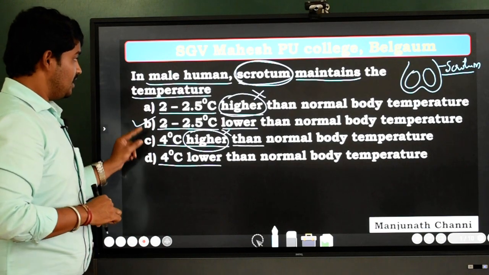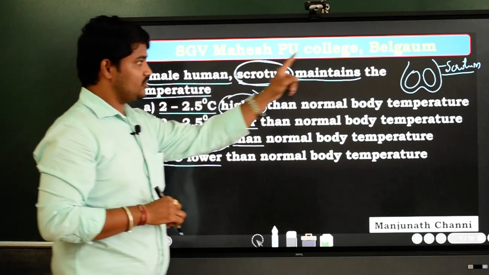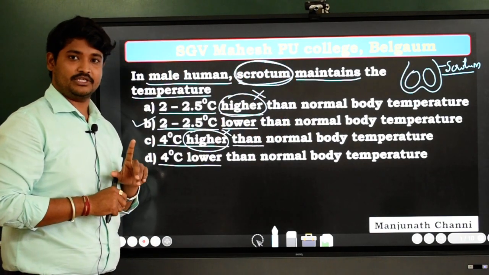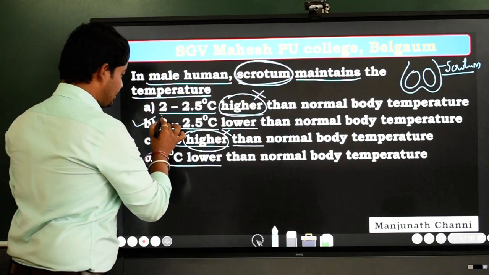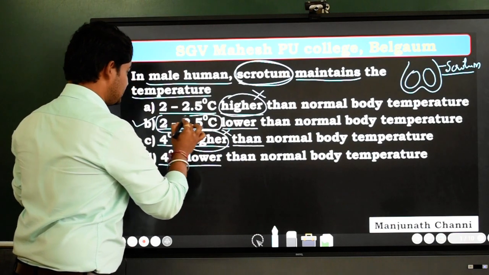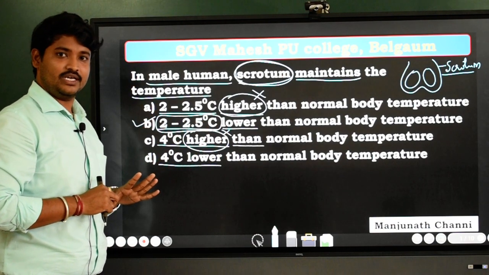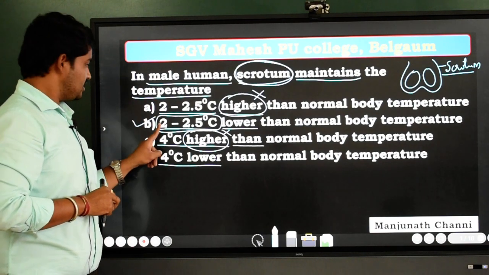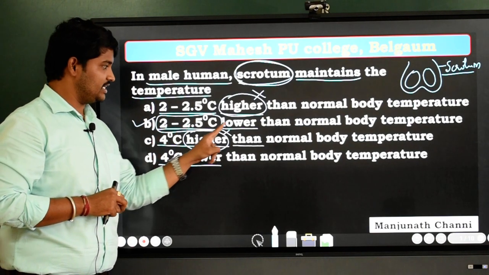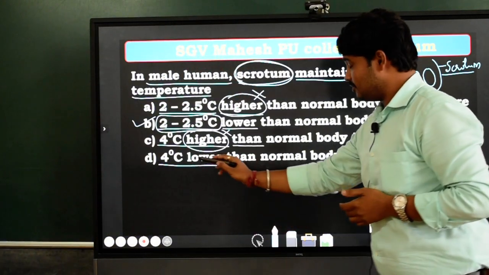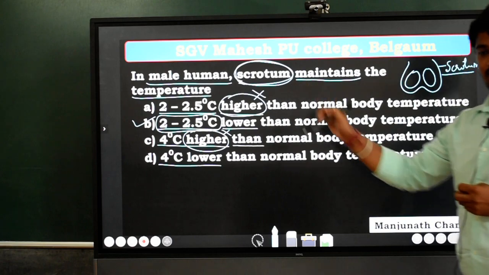Why? Because the testes are placed in the scrotum sac, and this scrotum sac helps for maintaining the lower temperature of 2 degrees centigrade to 2.5 degrees centigrade lower than that of body temperature. Is that clear? Only it maintains around 2 to 2.5 degrees centigrade lower than body temperature, not a maximum of 4 degrees centigrade like this, right?